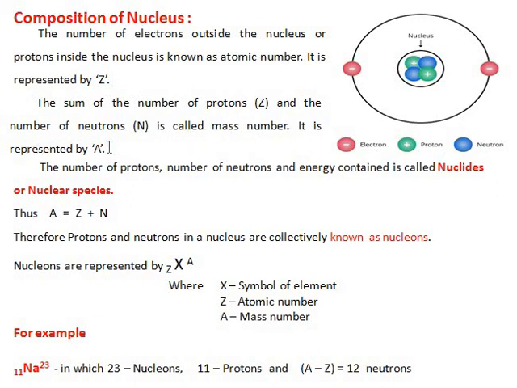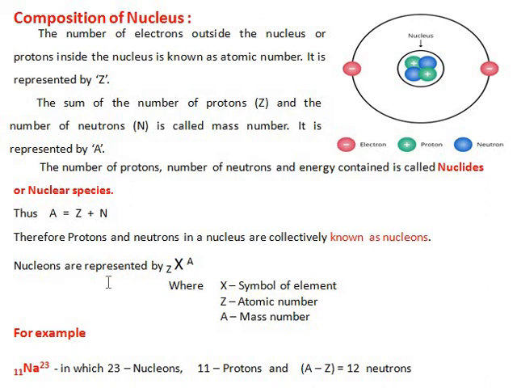It is represented by a capital A. The number of protons, the number of neutrons, and energy contained is called nuclides or nuclear species. Thus, A is equal to Z plus N. Therefore, protons and neutrons in a nucleus are collectively known as nucleons.